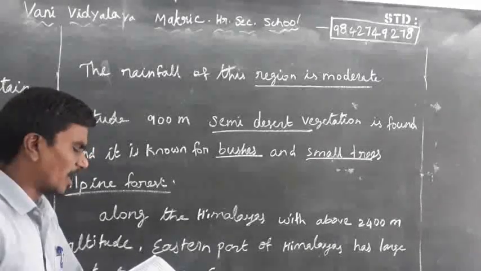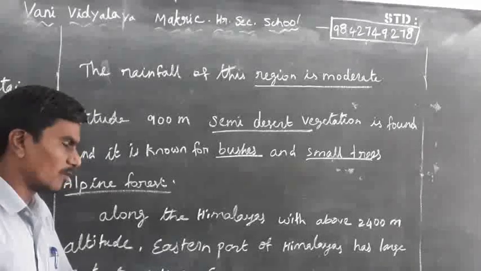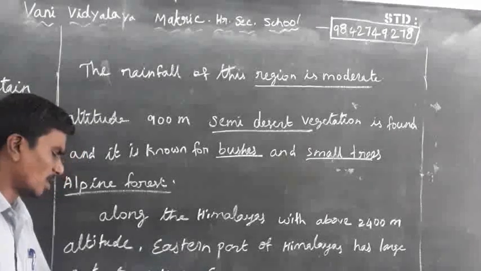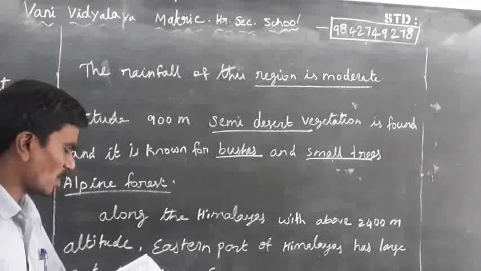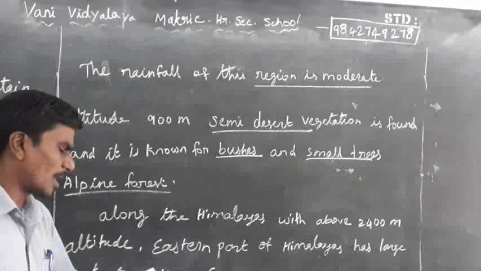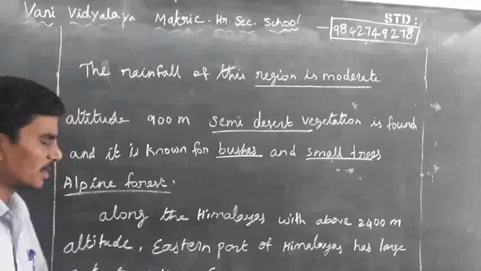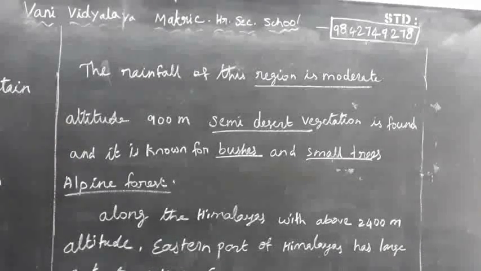Another one is for 1800 meters to 3000 meters, which is covered by semi-temperate coniferous forest. Next one is the alpine forest.